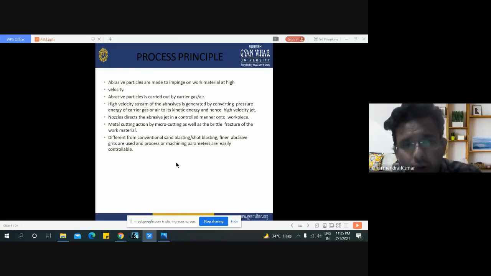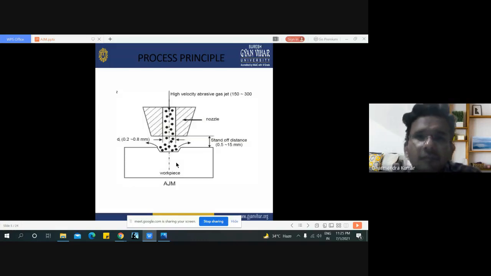It is different from conventional blasting processes. Finer abrasive grits are used, and process or machining parameters are easily controllable by the operator who is operating the machine. This is the process principle.